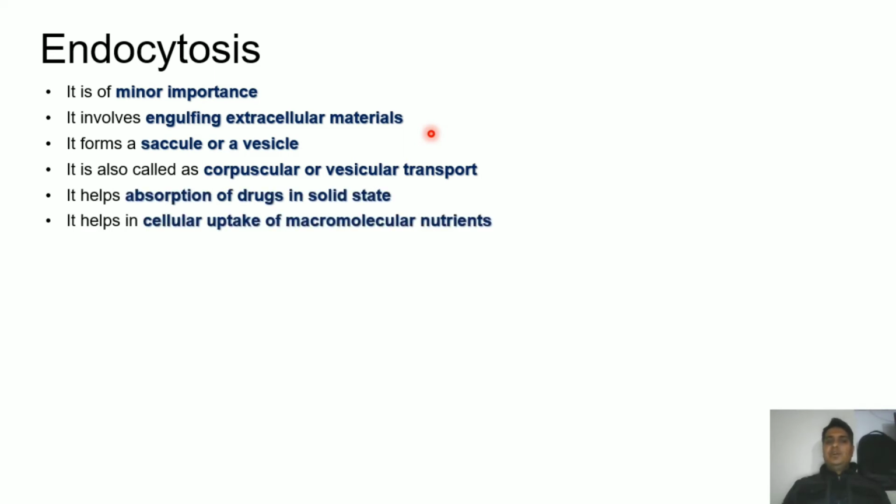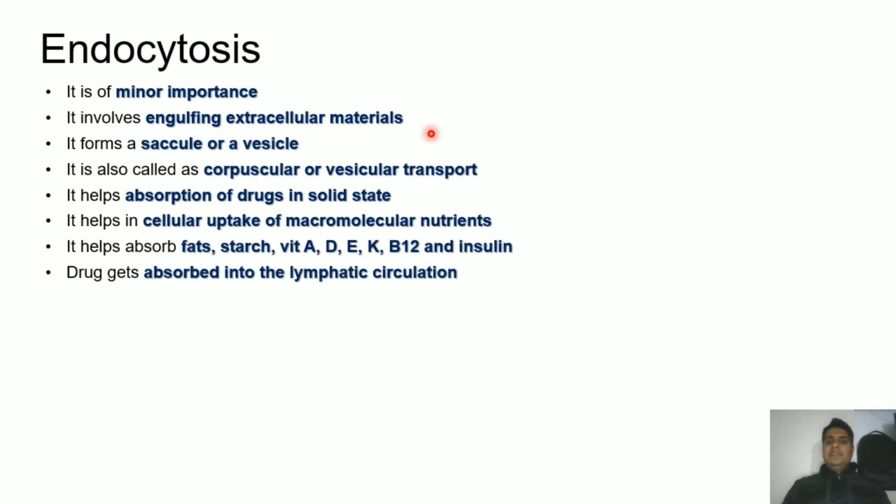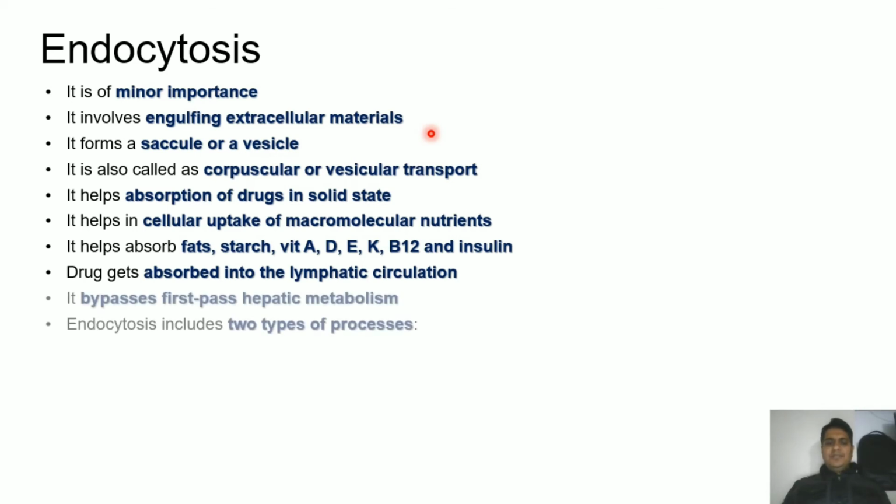It helps absorption of drugs in solid state and cellular uptake of macromolecule nutrients. It helps in the absorption of fat, starch, vitamins A, D, E, K, B, and insulin. Drugs get absorbed into the lymphatic circulation directly, and that is why it is the best mechanism, as it can bypass the first pass metabolism of drugs.